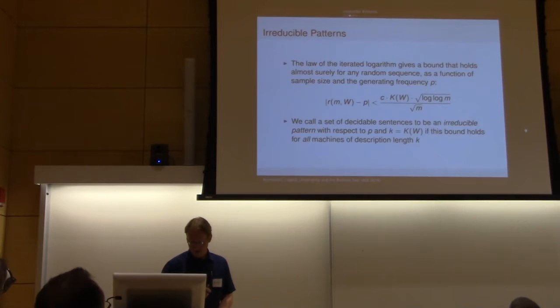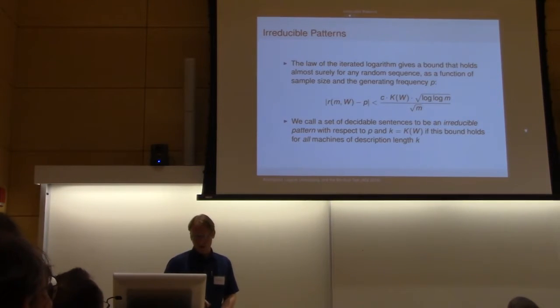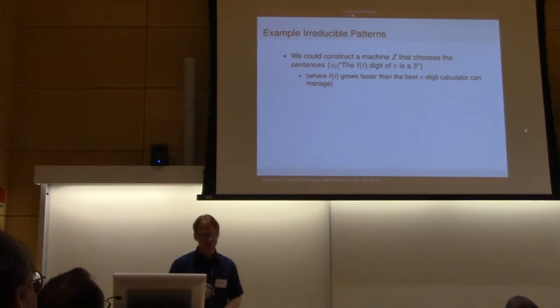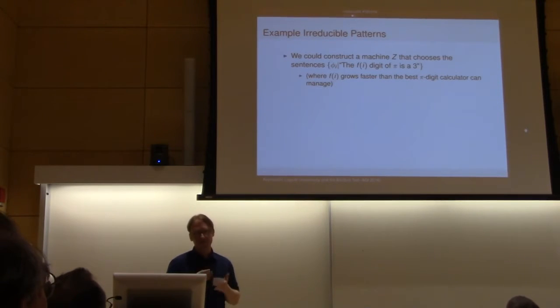Okay, and then to formalize this notion of pseudo-randomness, we call this an irreducible pattern. There's no simple Turing machine that can encode this sequence, and it must hold for all Turing machines that meet this complexity bound. Okay, so for example, we could construct the set of sentences that refer to all the digits of pi. We want to make sure they're a little further out than merely linear in time, because there are linear time algorithms for computing digits of pi. So we want to make sure that it's something that we haven't computed yet.